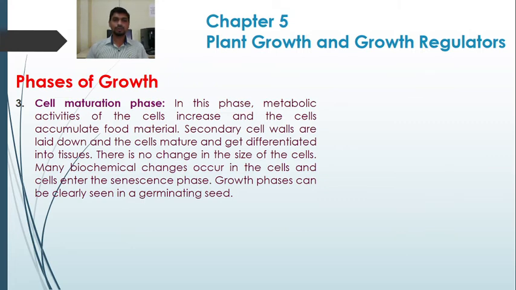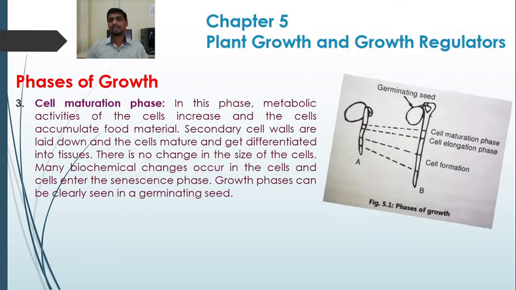There is no movement of water or solutes into or out of the cell because of the formation of the secondary cell wall above the primary cell wall. There is no change in the size of the cells. Many biochemical changes occur in the cells and the cell enters the senescence phase, that is, the cell maturation phase. Growth phases can be clearly seen in germinating seeds.